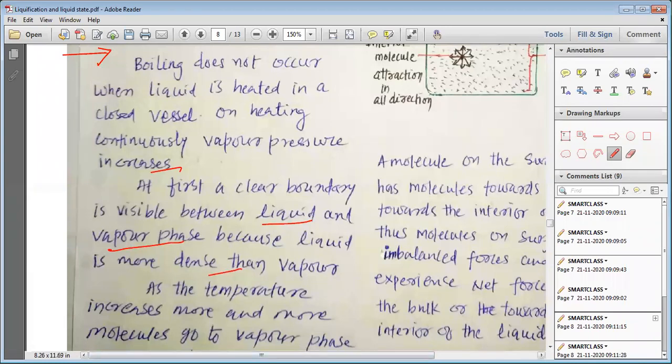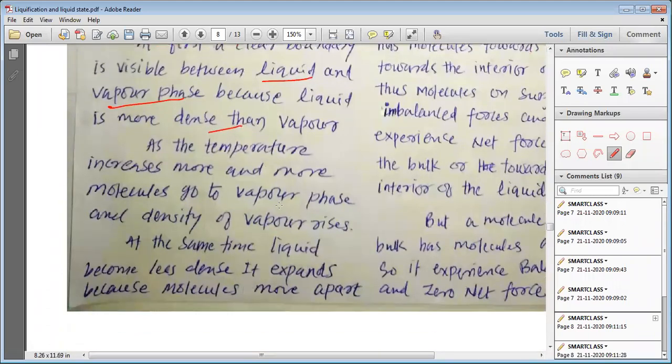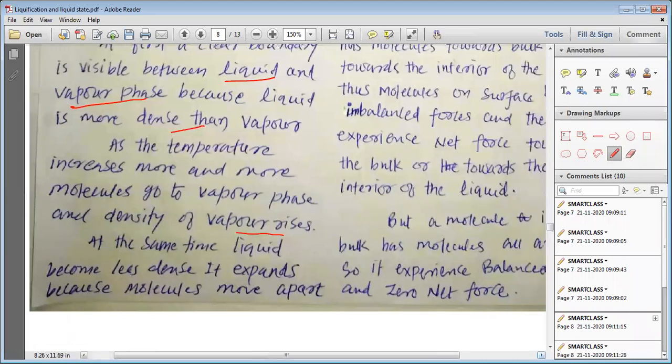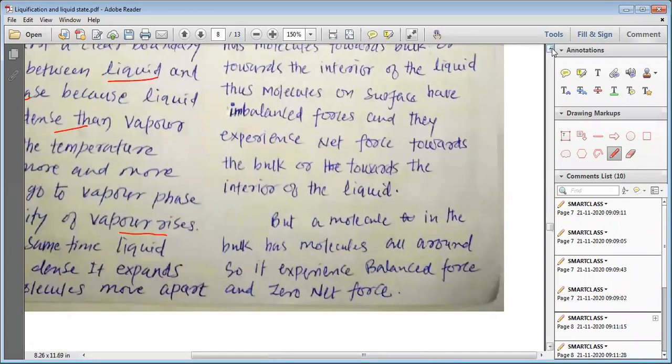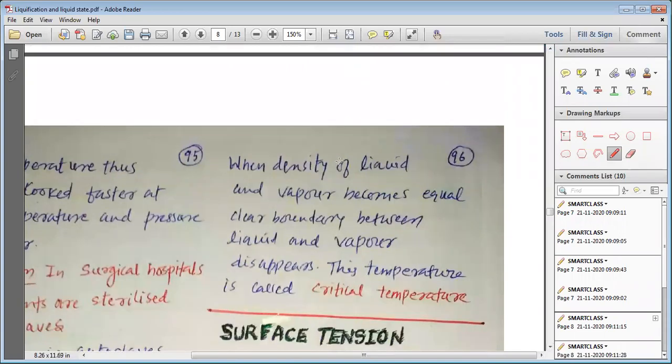But as the temperature increases, my dear students, more and more molecules go to the vapor phase and the density of the vapor rises. At the same time, the liquid becomes less dense and it expands because the molecules move apart, as due to the increased temperature the kinetic energy of the molecules increases and they start moving faster. When the density of liquid and density of vapor become equal, the clear boundary between liquid and vapor disappears,